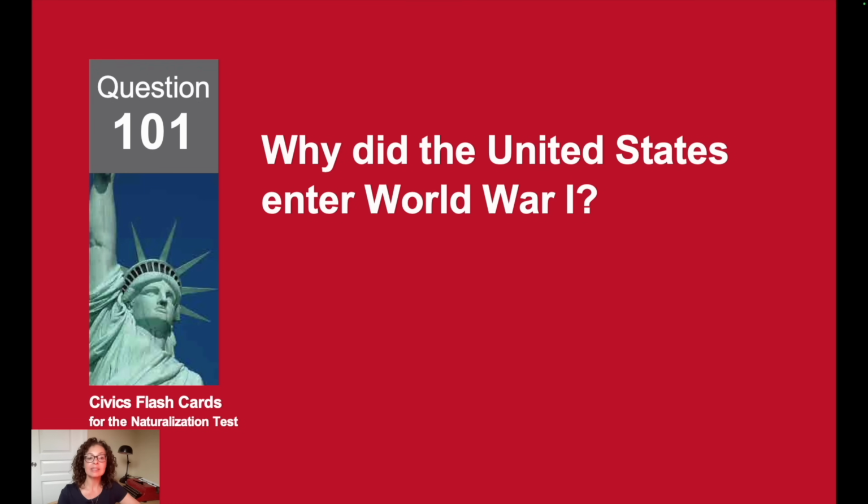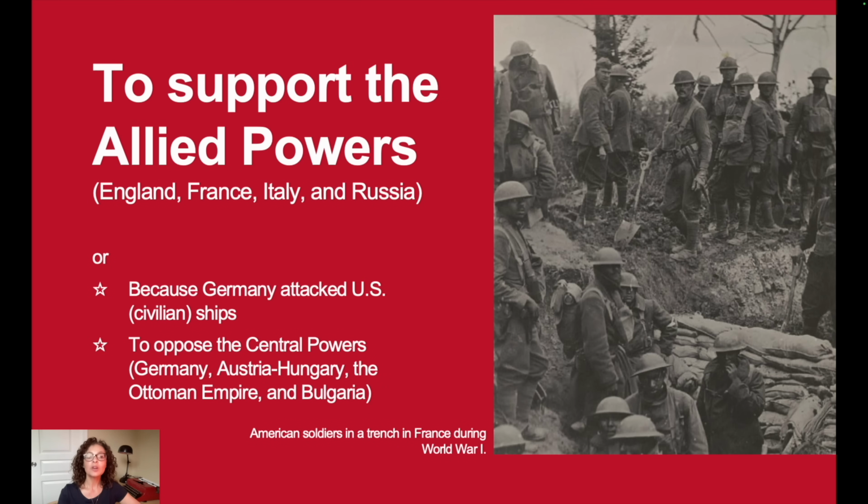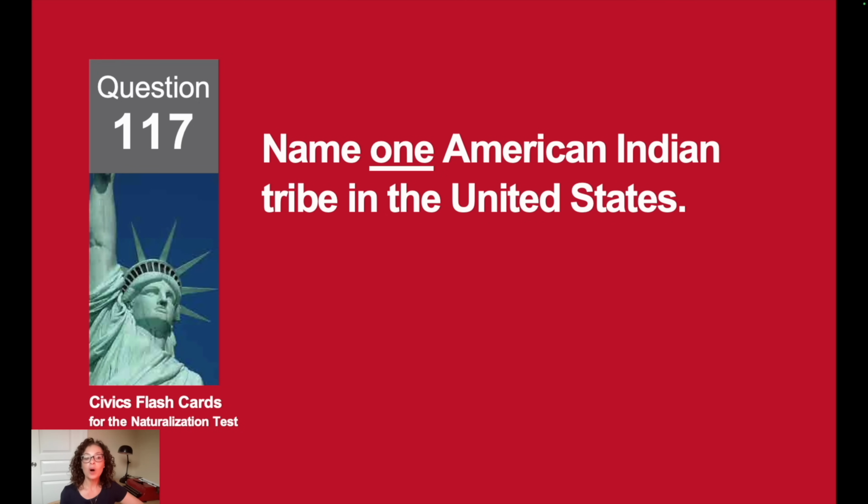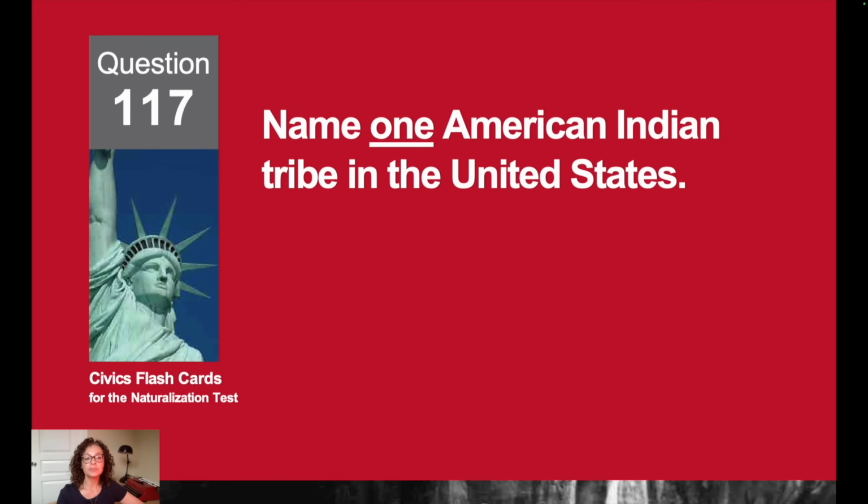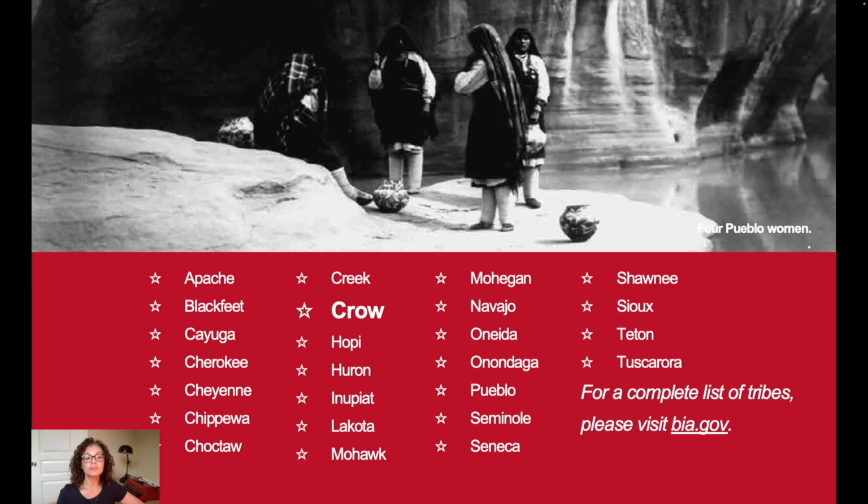Why did the United States enter World War I? To support the Allied powers. Name one American Indian tribe in the United States. Crow.